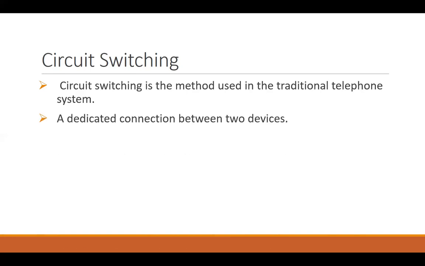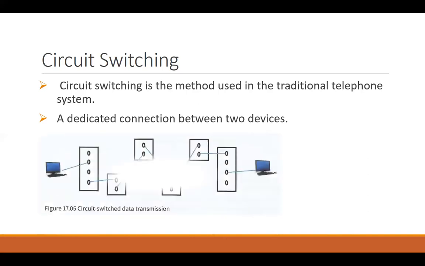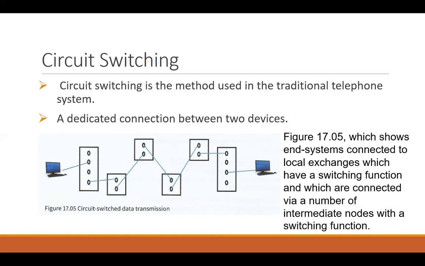As I've told you, it establishes a dedicated connection between two devices. This is actually the picture from your book. You must have done a video call or audio call lately. So when you do that, you actually establish a direct pathway between one computer to the other computer.